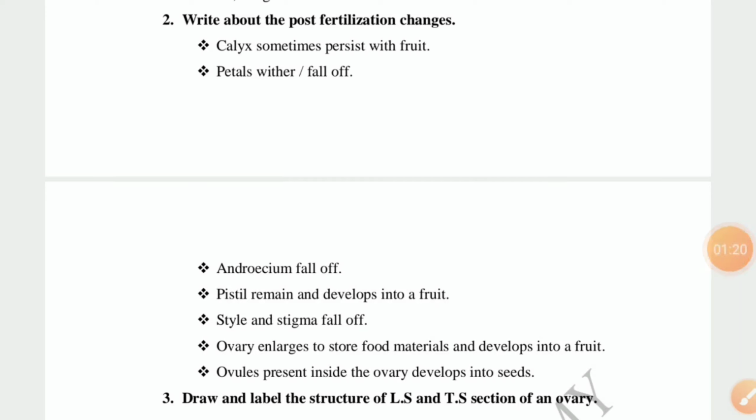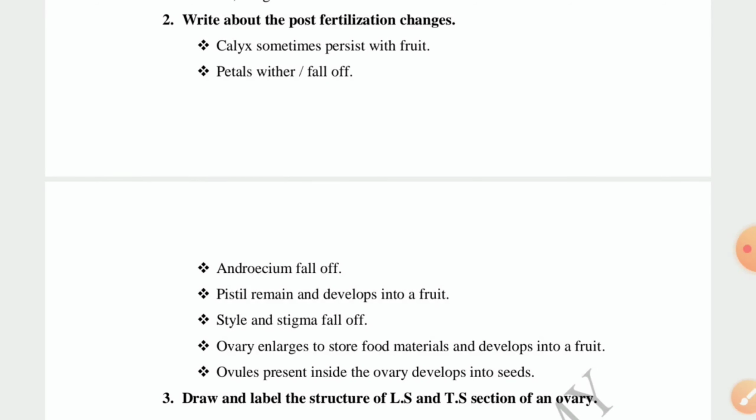Second question: write about the post-fertilization changes. Calyx sometimes persists with the fruit. Persist means continue with the fruit itself. Example: brinjal and lady's finger. Petals wither or fall off. Androecium, the male part of the flower, falls off. Pistil, the female part of the flower, remains and develops into a fruit. Style and stigma fall off.